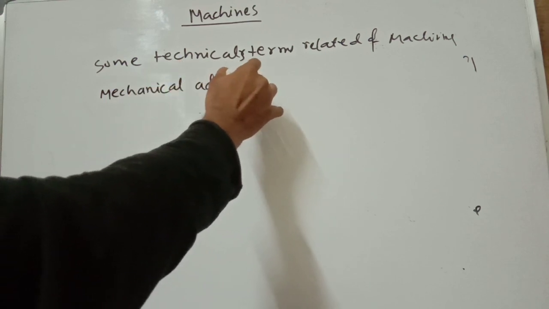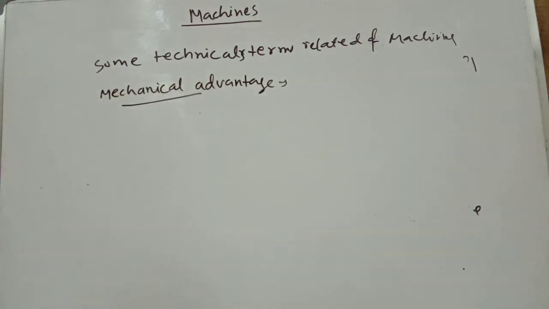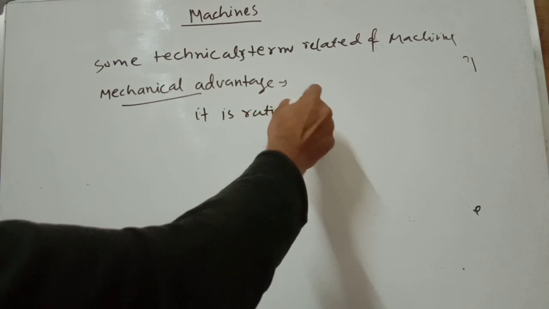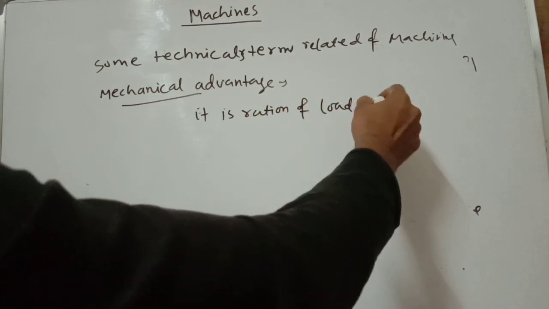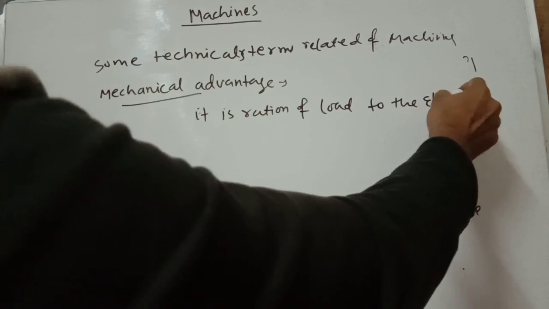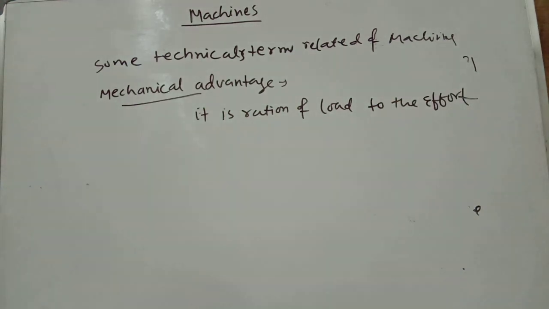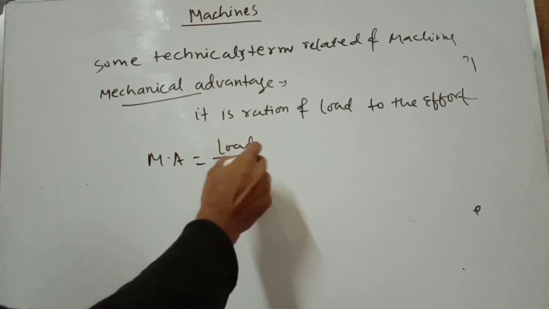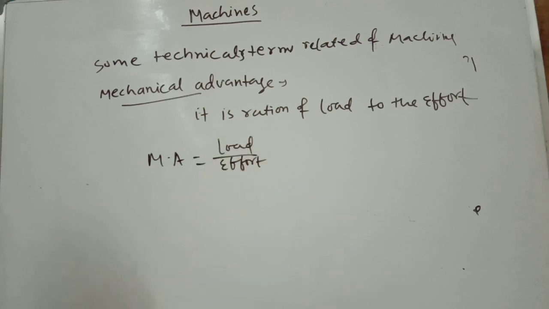Mechanical advantage. So what is the mechanical advantage? It is simply defined as the ratio of load to the effort. We already told what the load is: the output, that means the resistive force to be overcome by the machine. And effort is the applied force on the machine to overcome the load. So here you can write the mechanical advantage as load by effort.